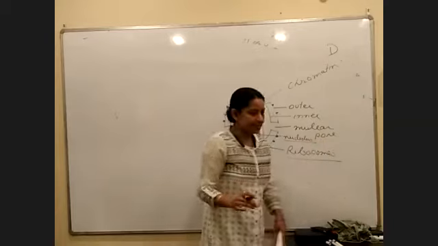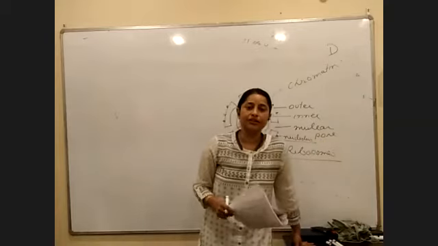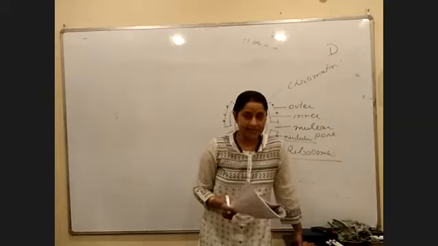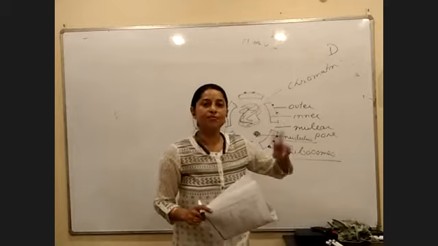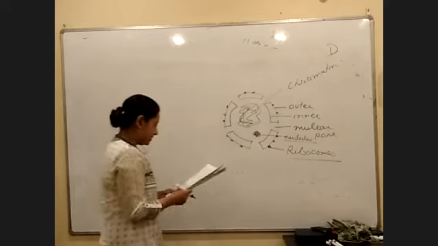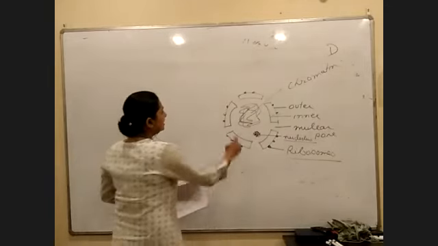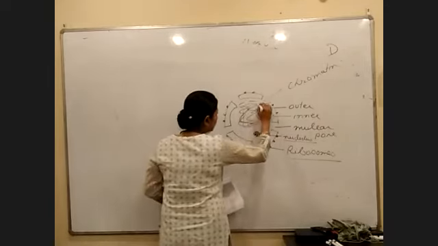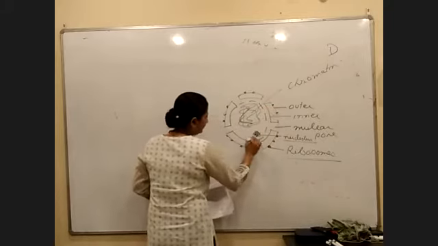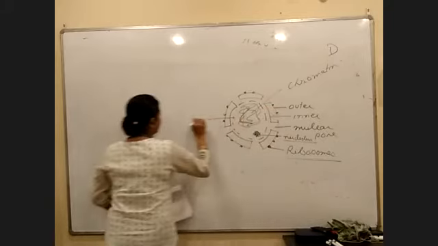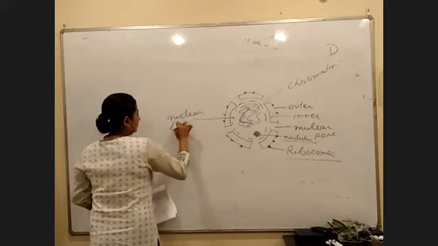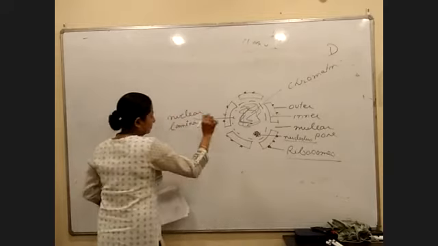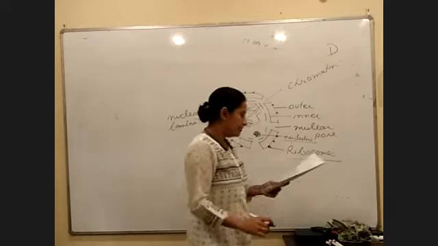Right? A question that is asked about nucleolus. Nucleolus is a membrane-less structure. But the nucleus is a membrane-bound structure. Right? Next, you have a covering that is called the nuclear lamina. See the diagram that is drawn. Right?